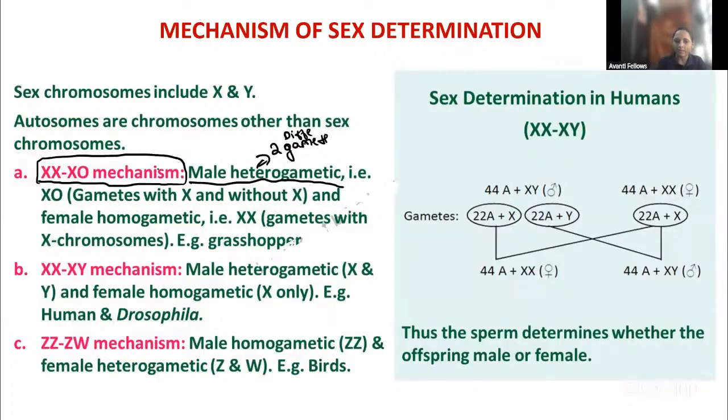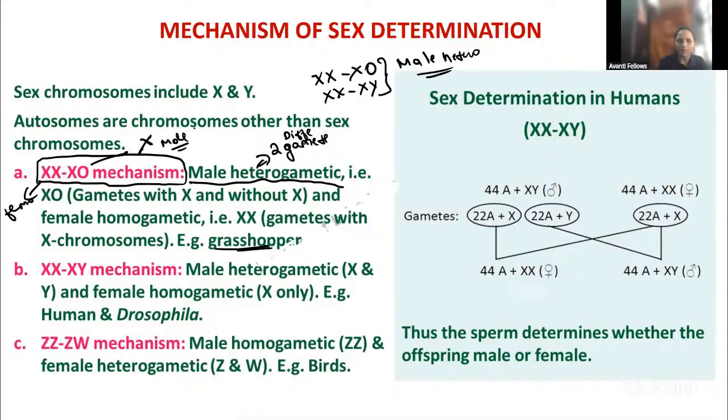So here in the XX and XO mechanism, the grasshopper is the example. And if they ask to give the example for male heterogametic, you can give XX and XO, and XX and XY. These two will give the male heterogametic. Remember this, okay? In the XX and XO mechanism, XX is the female and XO, where only one gamete will be there, that is the X, that is a male. Okay, that is the grasshopper.